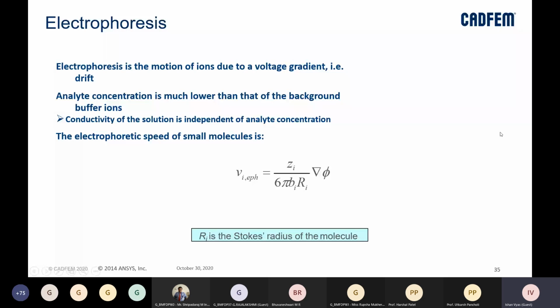Where you have your voltage gradient in picture, you have your radius, and the charge on that particular molecule, right? And you will have the Stokes radius of the molecules, which will be determined also. So this is what works in the background, right?